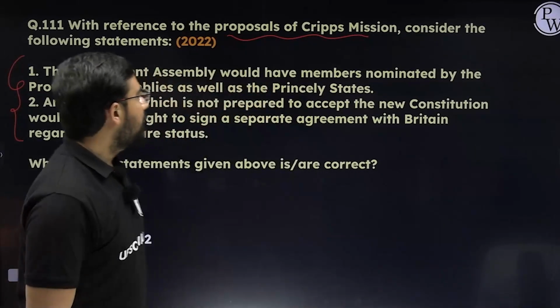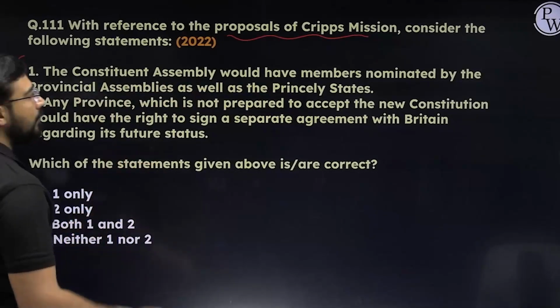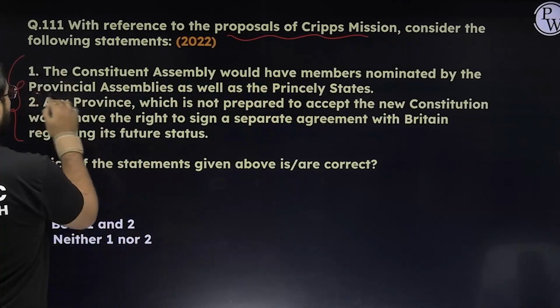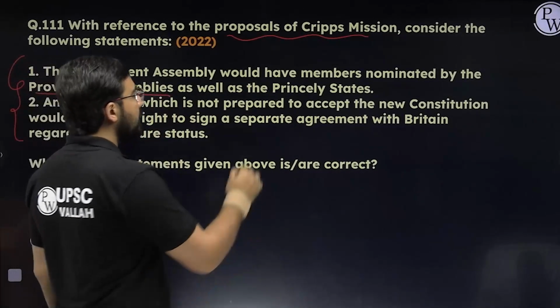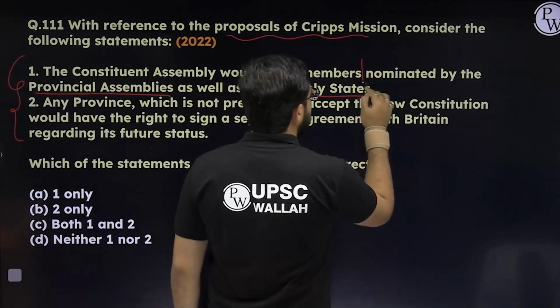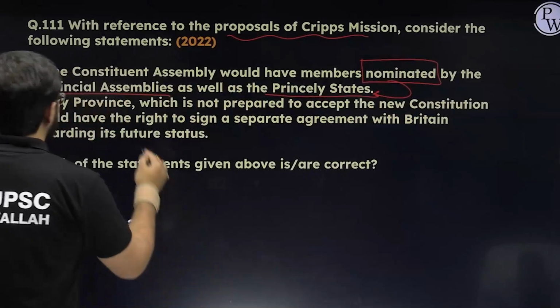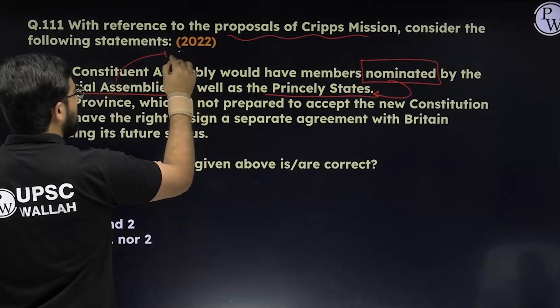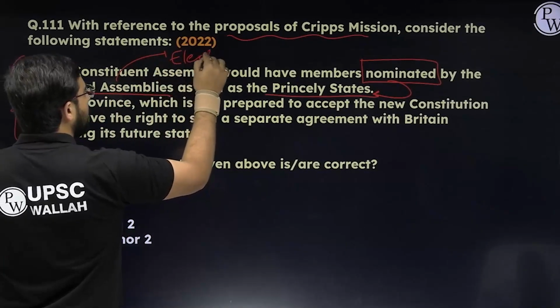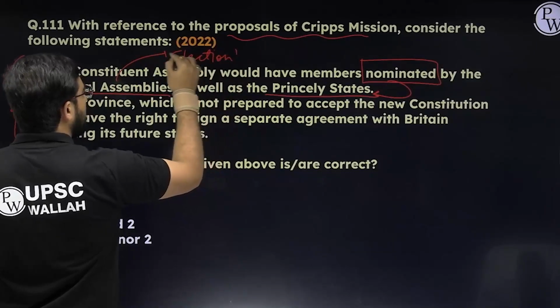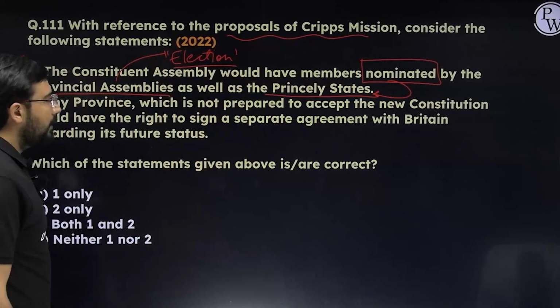But anyway, first statement: the Constituent Assembly would have members nominated by the Provincial Assemblies as well as the princely states. This statement is partially correct. Nomination was there in the princely states, but in the Provincial Assemblies it was the system of election with proportional representation. The first statement is incorrect.